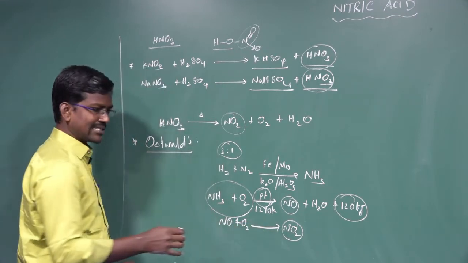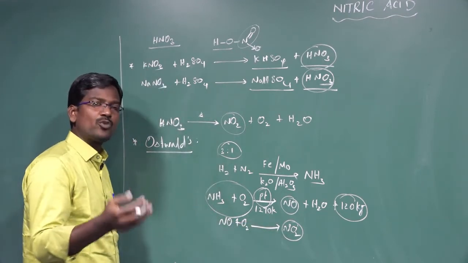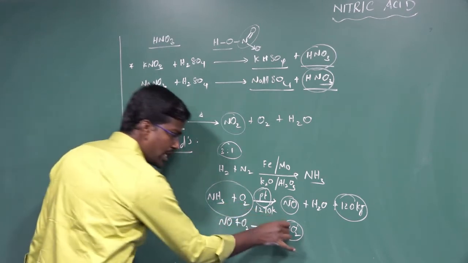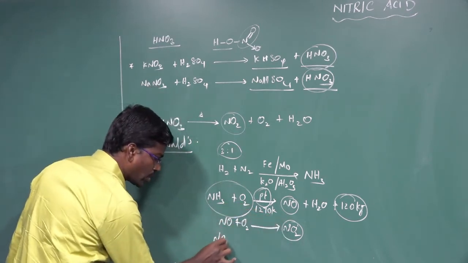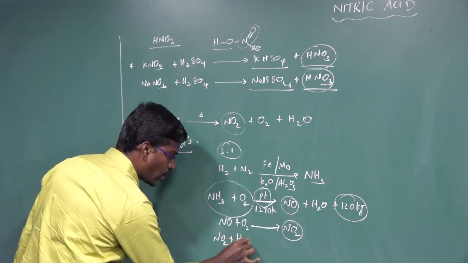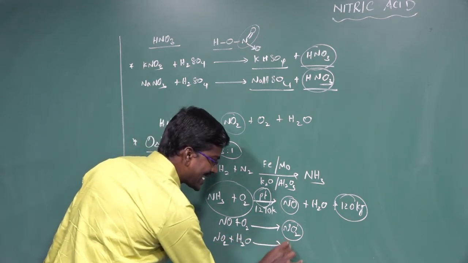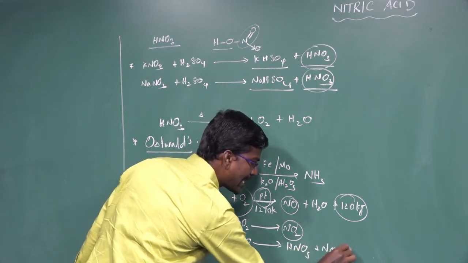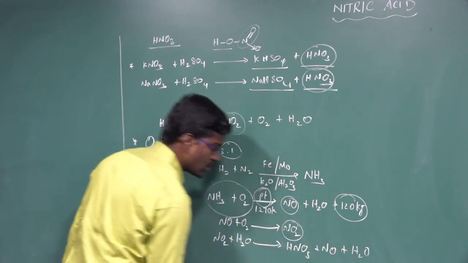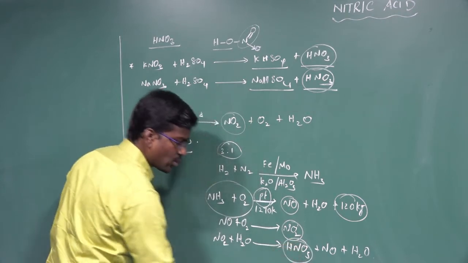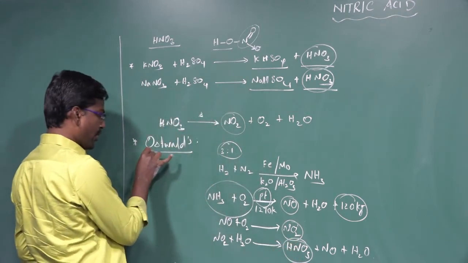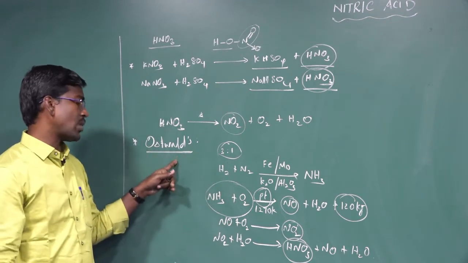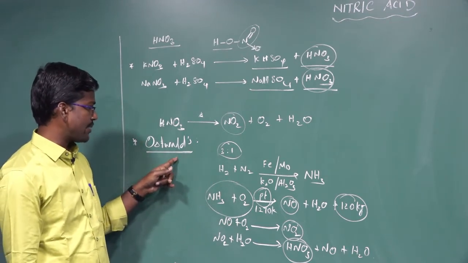The nitrogen dioxide passes through a series of absorption towers which contain water. So nitrogen dioxide NO2 combines with water H2O to form nitric acid HNO3 plus nitric oxide. A major amount of nitric acid HNO3 can be prepared from the Ostwald process. So in the Ostwald process, a maximum, large amount of nitric acid can be prepared.